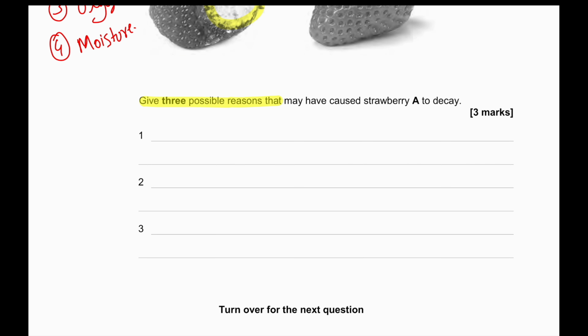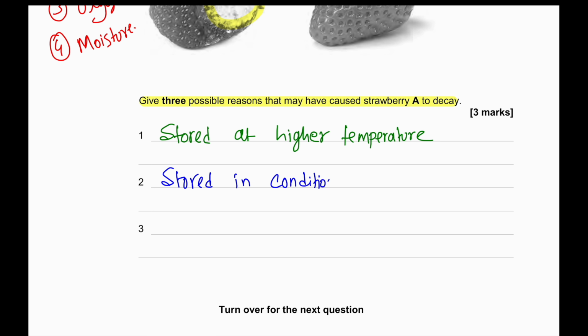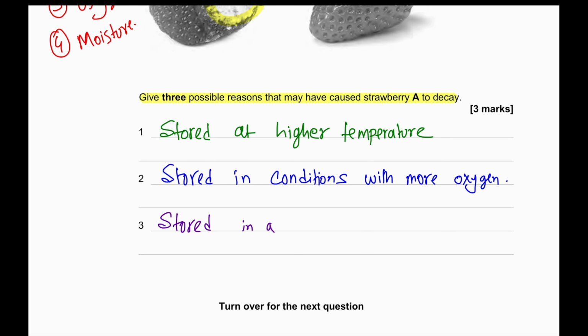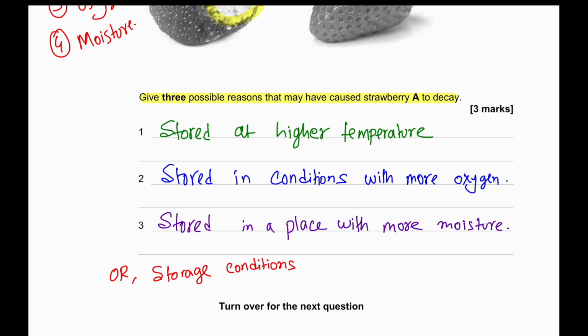Give 3 possible reasons that may have caused strawberry A to decay. So we would say strawberry A is stored at a higher temperature, or it is stored in conditions with more oxygen. Also, we can say strawberry A is stored in a place with more moisture. And one more added point that you may also include is that the storage condition where strawberry A was stored had more microorganisms, which are responsible for the decay.